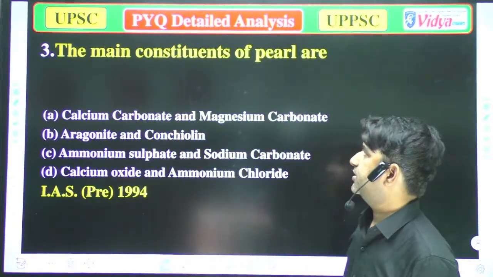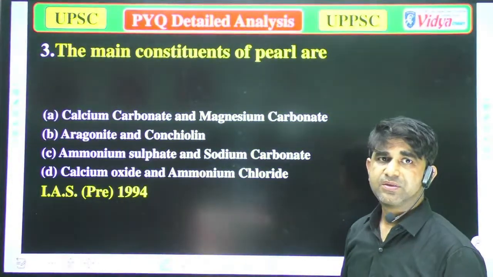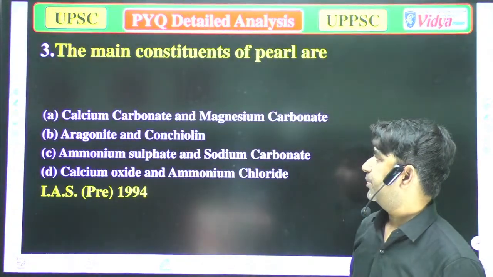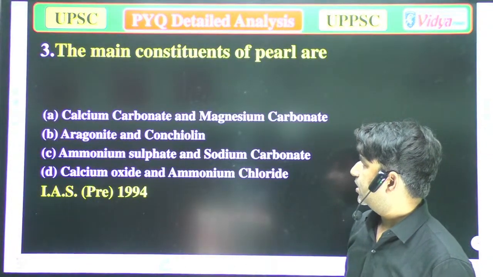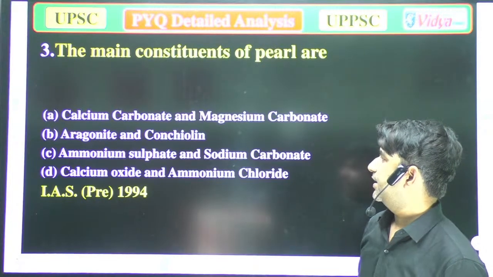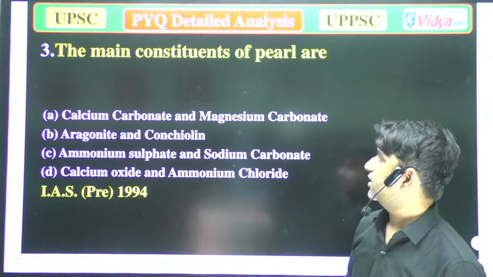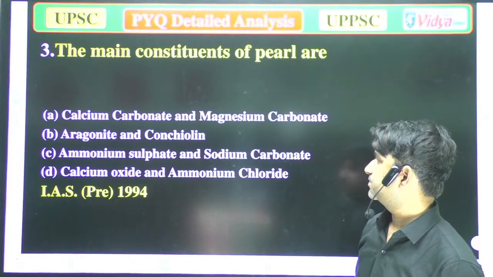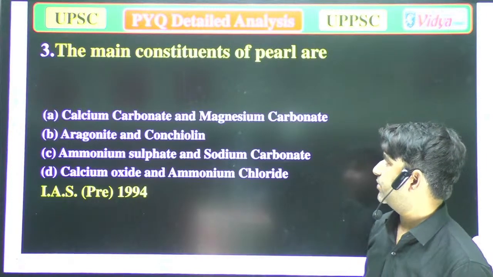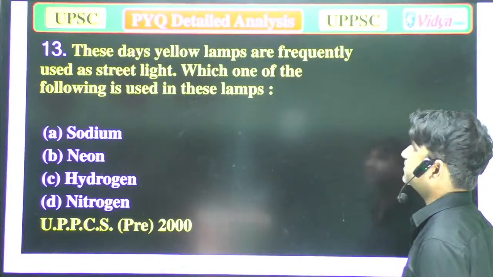Our next question is, the main constituents of pearl are: A, calcium carbonate and magnesium carbonate; B, arsenite and concline; C, ammonium sulfate and sodium carbonate; and D, calcium oxide and ammonium chloride. So the main constituents of pearls are, option C, ammonium sulfate and, sorry, option A, calcium carbonate and magnesium carbonate. Option A is correct. Okay. Now we'll move to our next question.